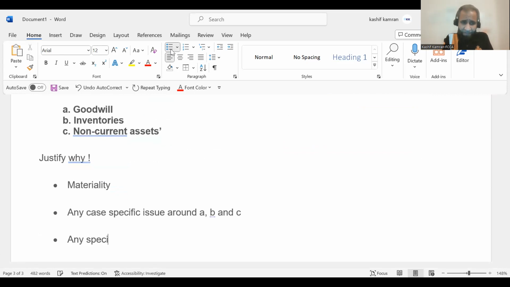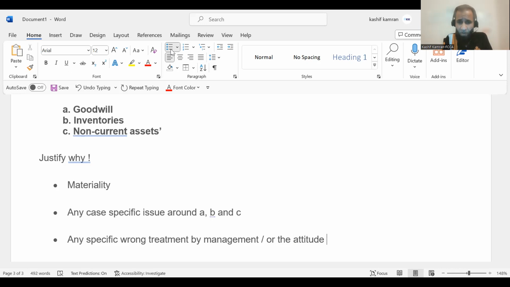Any specific wrong treatment by management. The management must have done some wrong accounting treatment, or the attitude of management that they are not willing to rectify the misstatement, or the attitude of the management around that specific accounting treatment. And they say, okay, what we have done is right and we're not listening to you as an auditor.